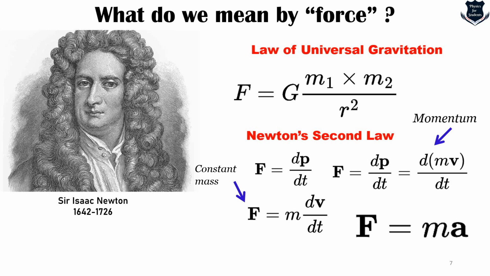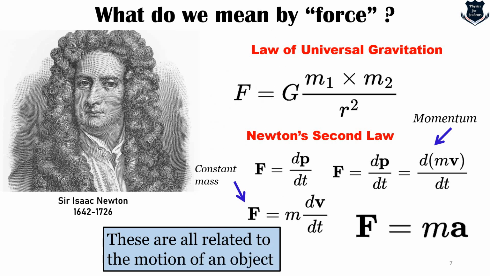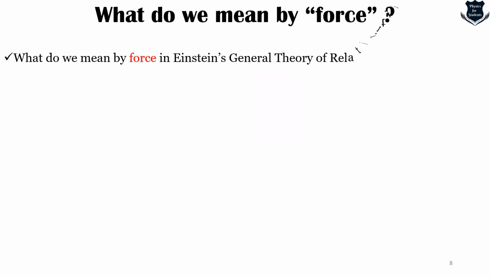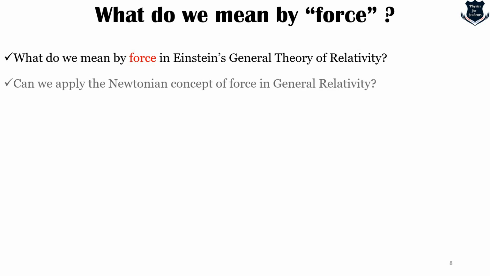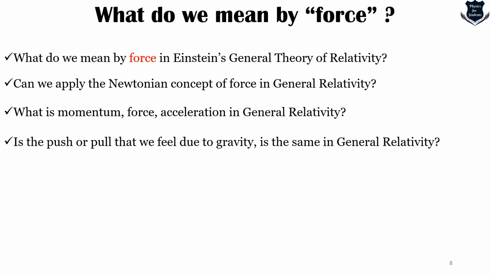Now what we need to understand is that this is a simple pictorial derivation, you can say, of Newton's second law of motion. As you can see, these are all related to the moving of bodies: force, acceleration, momentum, etc. So the question is, can we measure force in Einstein's general theory of relativity using the same old Newtonian concept? Also, what are momentum, force and acceleration in general relativity? And is the push or pull that we feel due to gravity the same in general relativity?